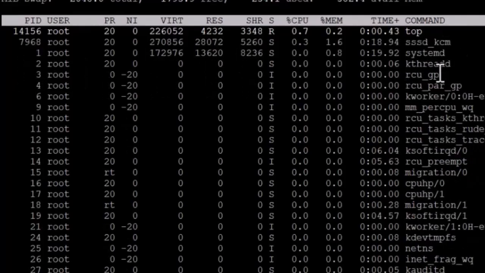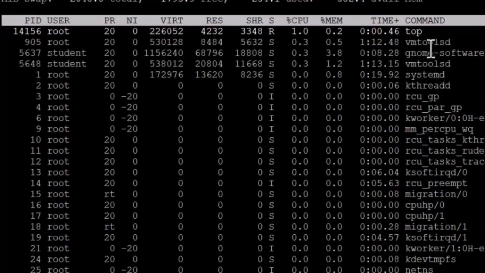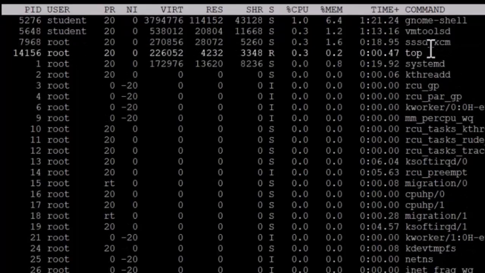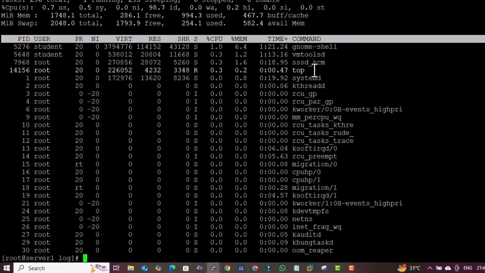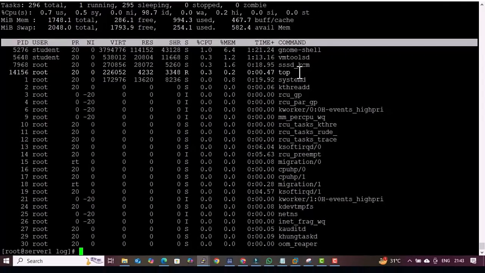And if that service is related to an application, you always need to ask the application team whether they can restart the service or whether they want us to restart the service. What are the other ways by which we can check the top 10 processes that are taking CPU?